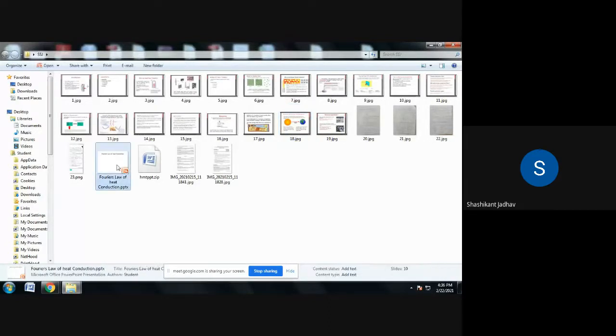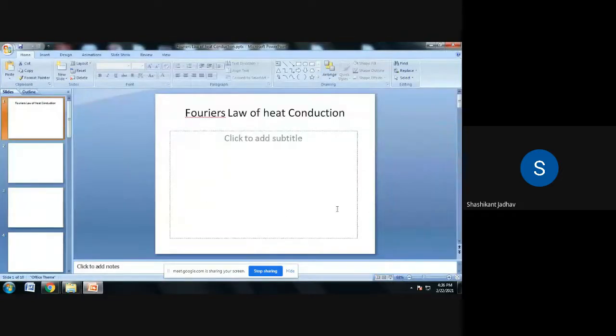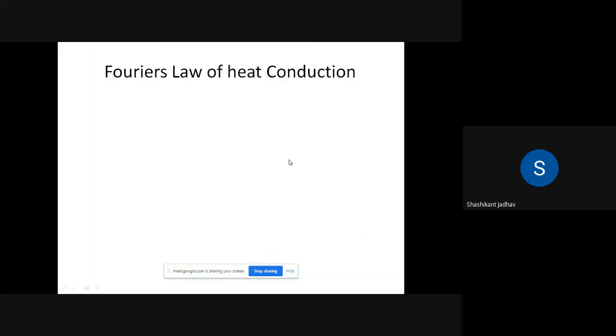All of you write down the next heading, Fourier's law of heat conduction. First of all we have to write down the statement of Fourier's law of heat conduction.